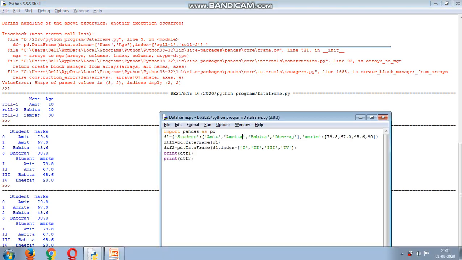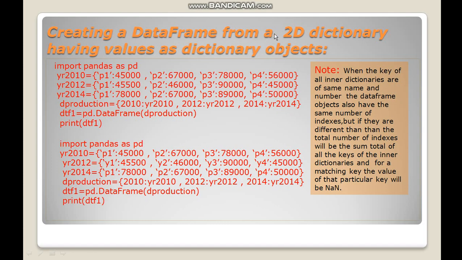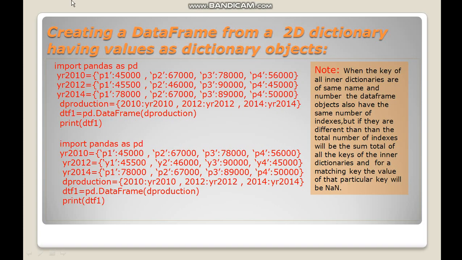So I hope you have understood how we can create a data frame using a 2D dictionary, where the values of the dictionary are lists. Now, creating a data frame from a 2D dictionary having values as dictionary objects. Here the values were either a list or we can use an array also. So the data frame object DTF1 will have a default index, as I have shown you, 0 1 2 3. But if you want to define a different index, then we have to use an index argument and give the values.